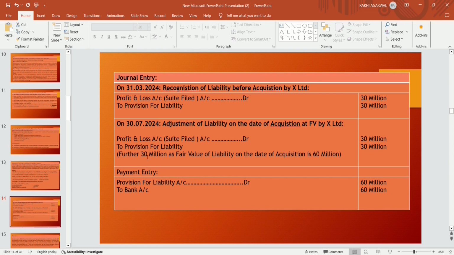So 30 million is already recognized by X Limited in its books before acquisition, and it will further recognize 30 million, that is profit and loss account, suit filed account, debit to provision for liability, a further 30 million, because the fair value of the liability on the date of acquisition is 60 million. Now at the time of payment, the provision for liability is to be debited by 60 millions to bank.